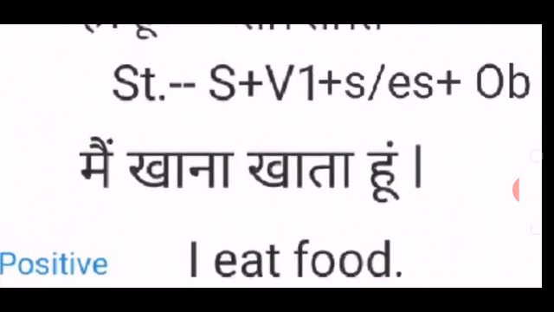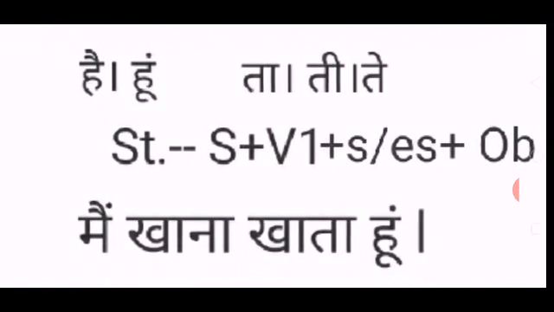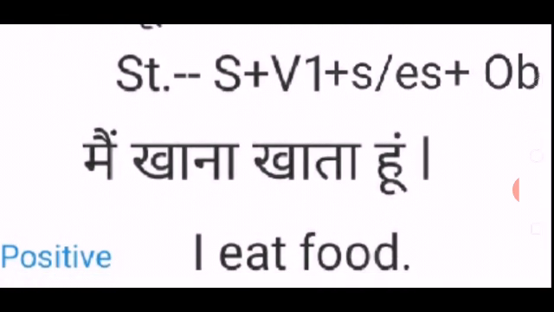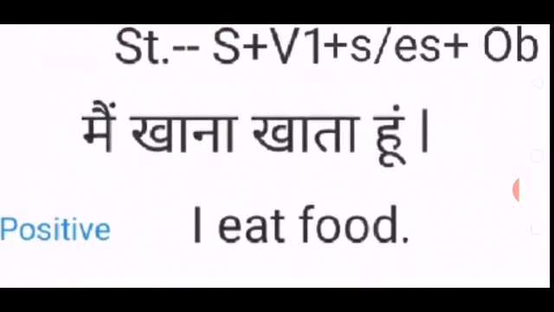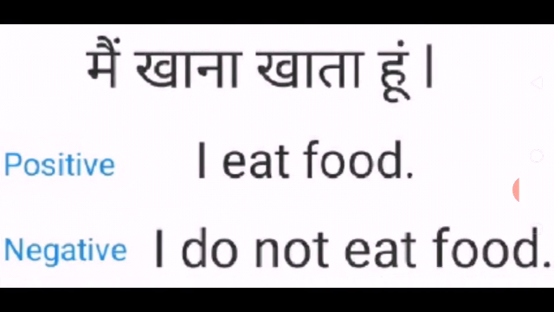Again I am repeating. For present indefinite tense the structure is subject, V1 plus S and ES plus object. I have taken an example, मैं खाना खाता हूँ. The positive form of this sentence: I eat food. For negative, I do not eat food. Do is the helping verb for this.